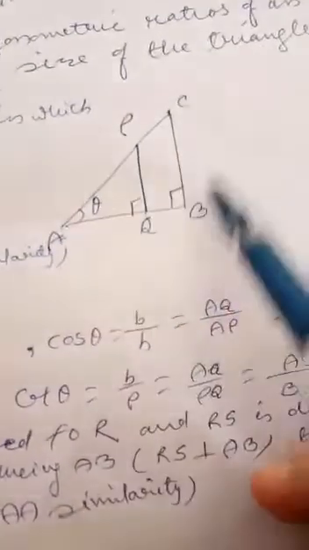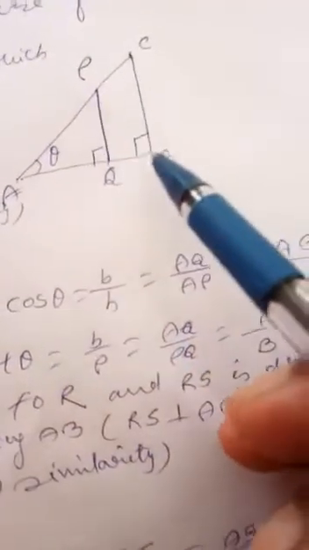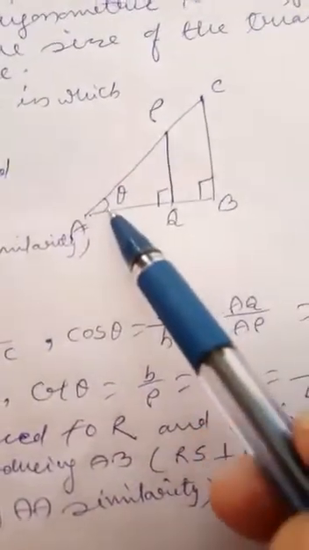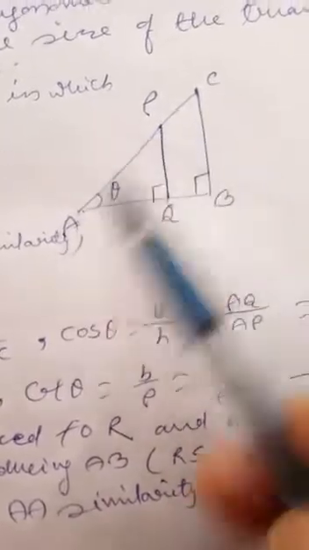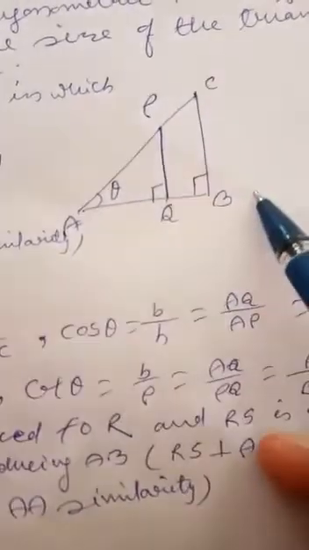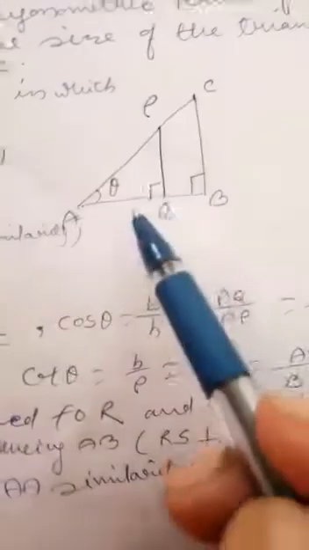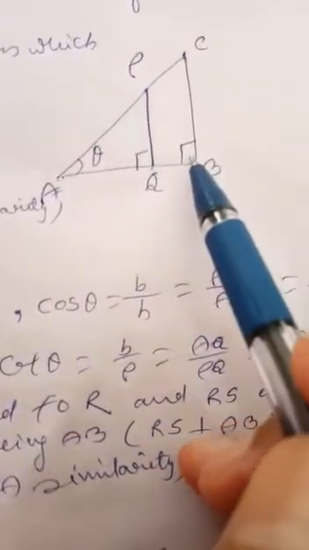So suppose ABC is a triangle, and angle B is equal to 90 degrees. Angle A I have taken as theta. Take a point P on AC and draw PQ perpendicular to AB. Dear students, angle Q is 90 degrees, and angle B is 90 degrees.